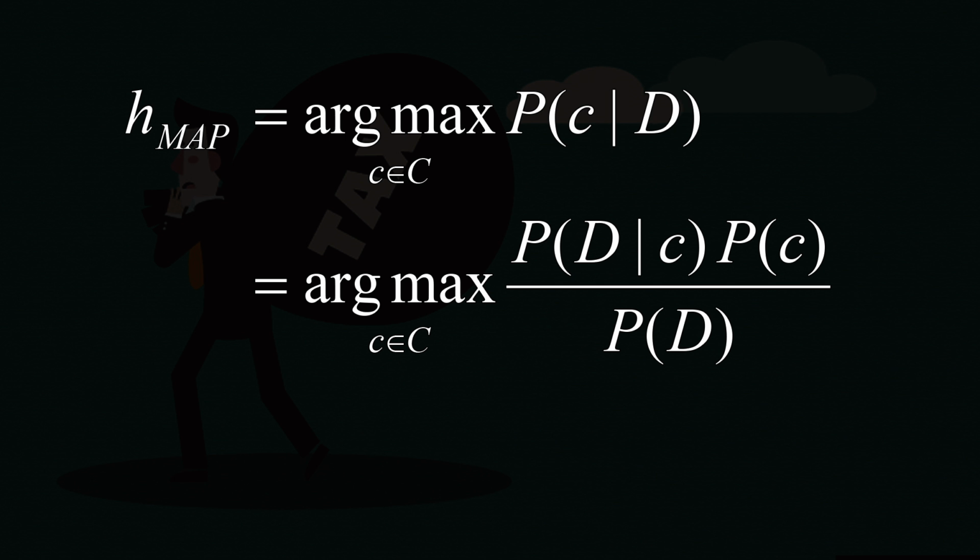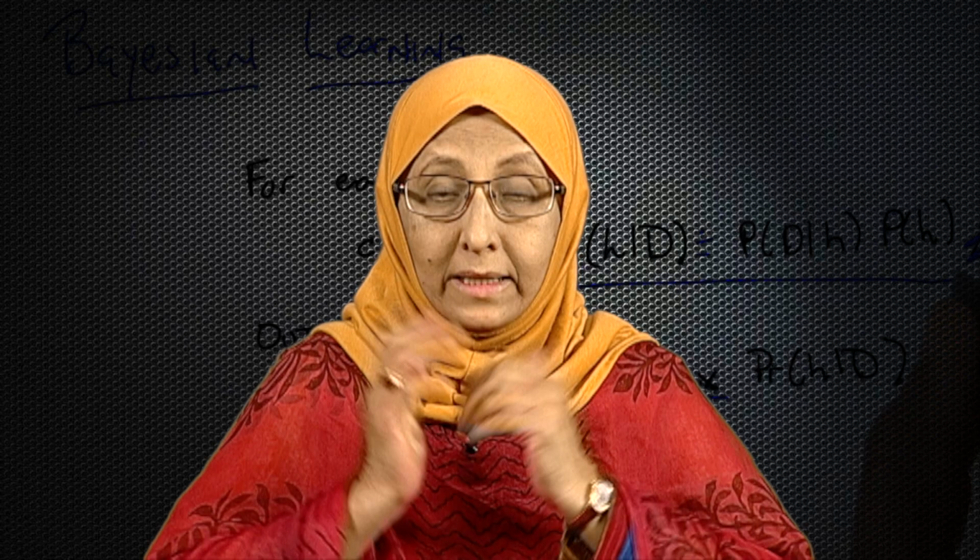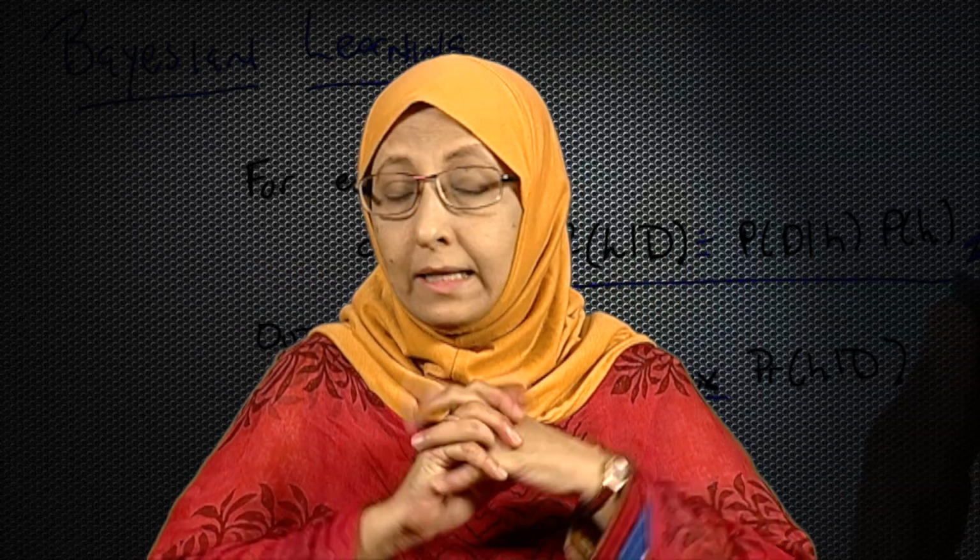So, we have done nothing more than expanding that equation of P C given D using the Bayes theorem. In the following line you find that we have dropped out the P D. We just said argmax probability of D given C into P C. Now, why did we drop out the P D? Let us look at that.